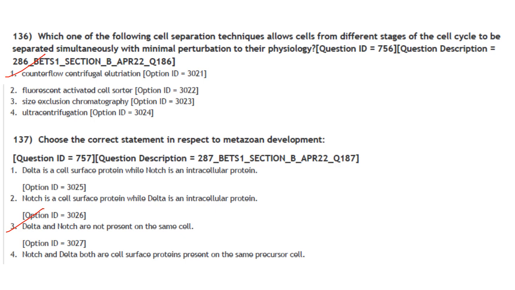Next question. Which of the following cell separation techniques allows cells from different stages of the cell cycle to be separated simultaneously with minimal perturbation to their physiology? So it is counter flow centrifugal elutriation. Answer will be option 1.